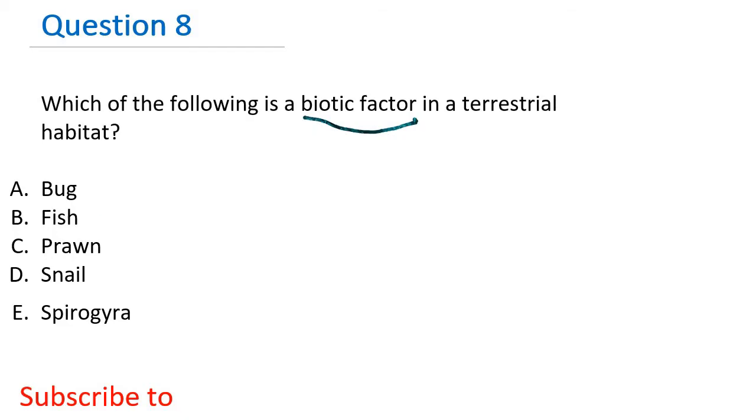So if you look at fish, fish are typically associated with aquatic water habitats. Prawns are associated with aquatic habitats. Spirogyra is a type of green algae and is more commonly associated with aquatic habitats as well. So I'll go for D as the right answer. Snail is a biotic factor in the terrestrial habitat.